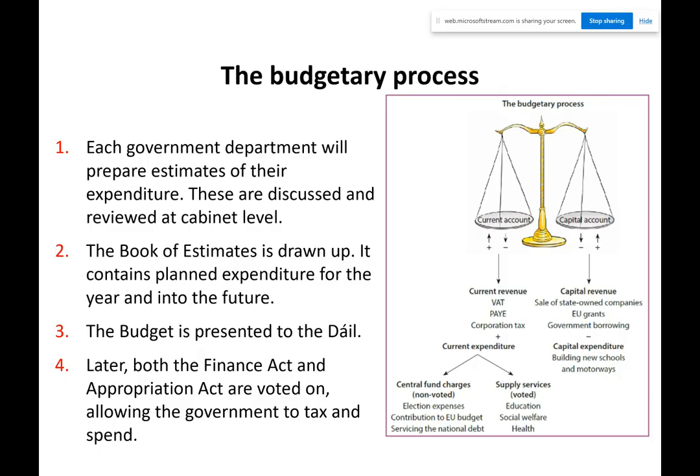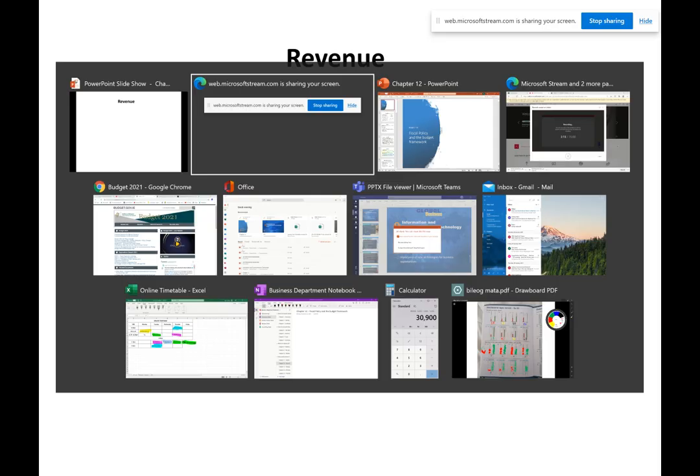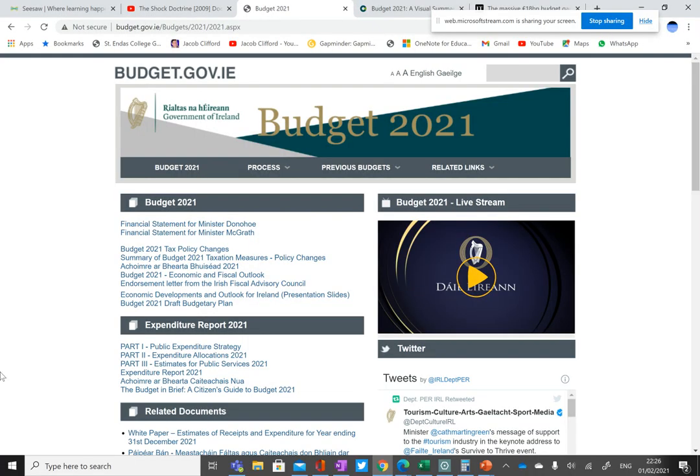So we're going to look at all these things on the right here: current revenue, capital revenue, current expenditure, and capital expenditure. Just going back to it though, this is a riveting read. If you really want to get into the nitty gritty of budgets, you can go on to budget.government.ie and have a look at it there. If you really want to read what Mr. Pascal Donoghue read, you can do that. And we'll come back to some of these in a second.